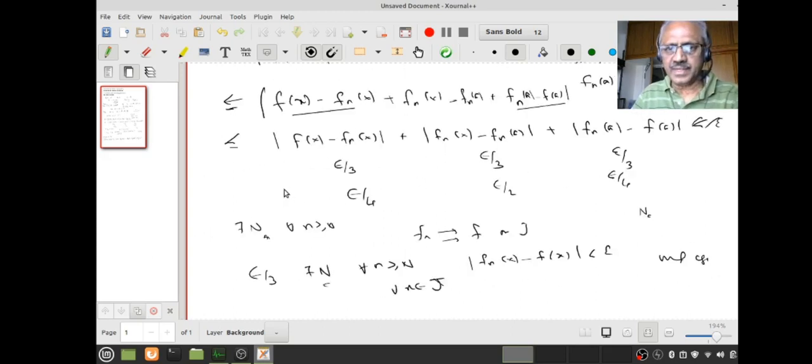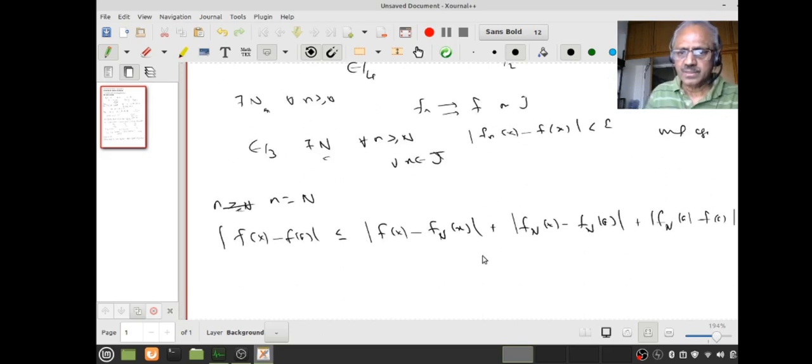Now for any n, whatever I wrote is correct, but since I want to prove each of those terms is less than epsilon by 3, I am using uniform convergence to look at the first and third term. They can be estimated, right? So in particular take n equal to capital N, this will be less than epsilon by 3. This will also be less than epsilon by 3. You understand that? This is true for every x in J.